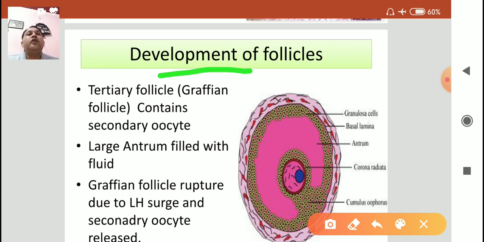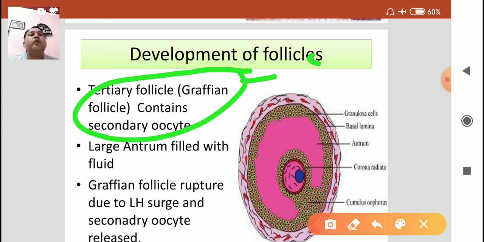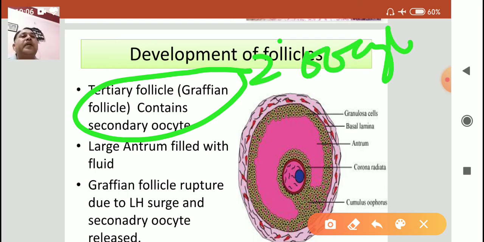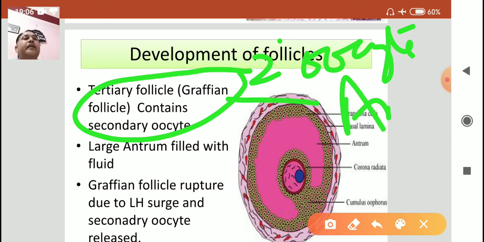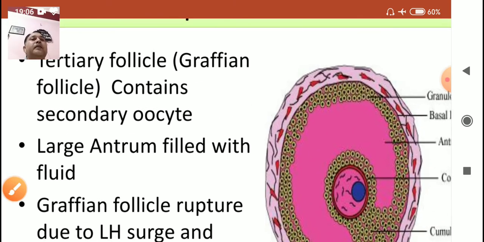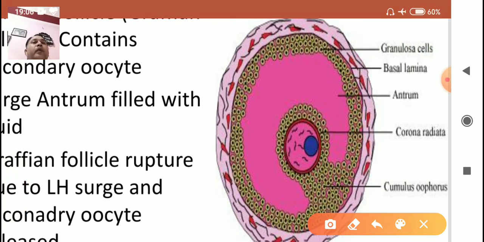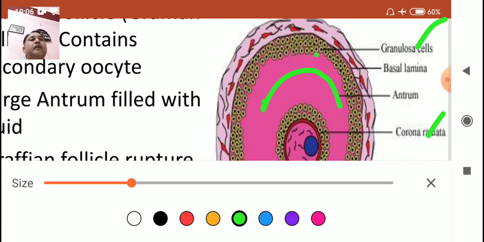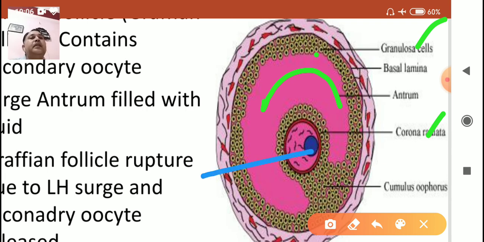So the Graafian follicle is characterized by two important things. One, it has now the secondary oocyte, and second is the antrum filled with fluid. These are the characteristic features of the Graafian follicle. But there are different layers: the granulosa layer, the corona radiata layer, as I earlier told in the very first slide, and the antrum, and the most important is the secondary oocyte.